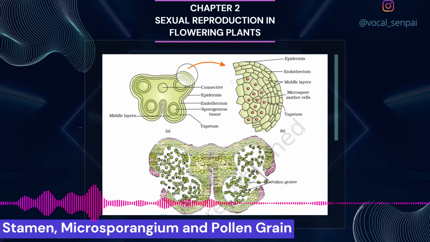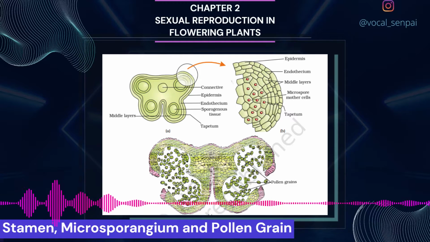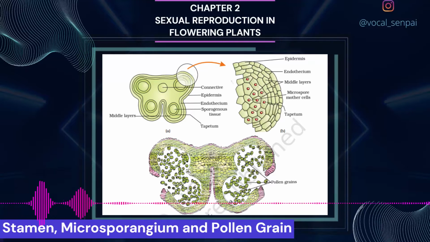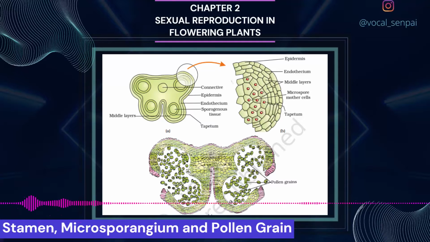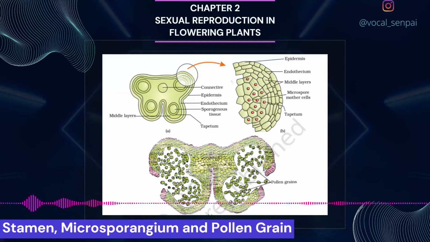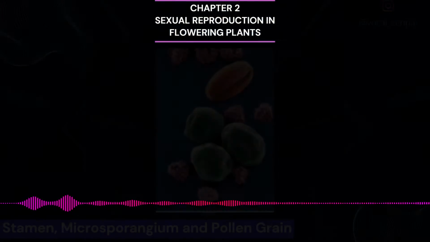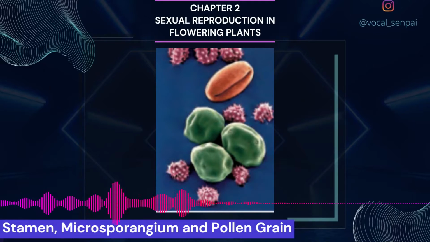Structure of Microsporangium. In a transverse section, a typical Microsporangium appears near circular in outline. It is generally surrounded by 4 wall layers, figure 2.3b, the epidermis, endothecium, middle layers and the tapetum. The outer 3 wall layers perform the function of protection and help in dehiscence of anther to release the pollen.